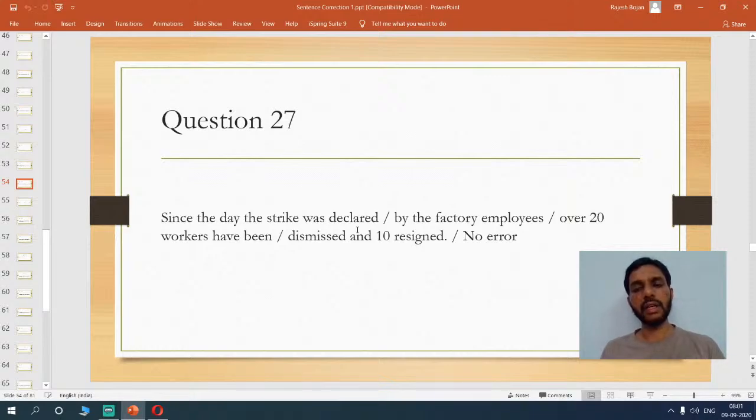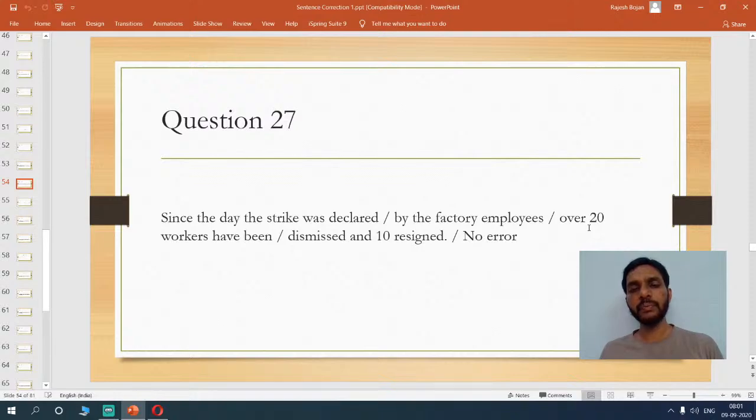Now see, if you look at this particular section carefully, you understand that right from that day till now, over 20 workers have been dismissed. That means that all the 20 workers have been dismissed at different times, right from the beginning of the day when the strike happened up until now. So it has been a continuing kind of action, and 10 resigned.